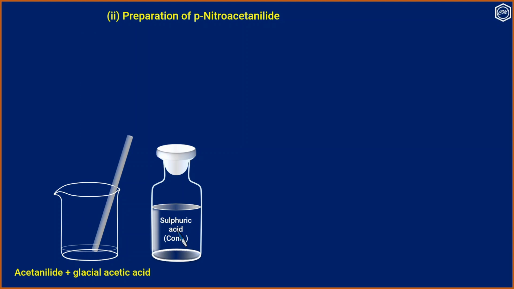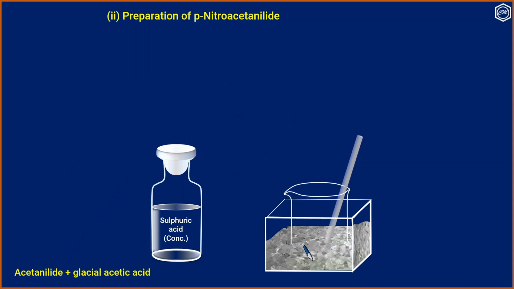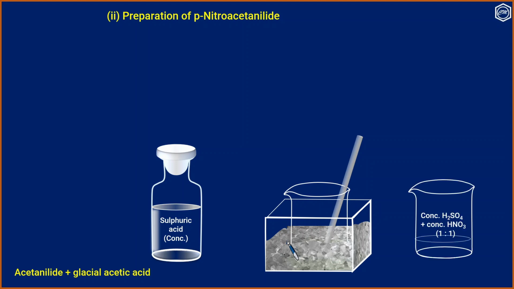Now cool the mixture in an ice bath. So this is an ice bath and we place the mixture inside it. And the temperature is maintained at 0 to 5 degrees Celsius. Now add a cold mixture of 1 ml concentrated nitric acid and 1 ml concentrated sulfuric acid to the viscous reaction mixture drop by drop with constant stirring.